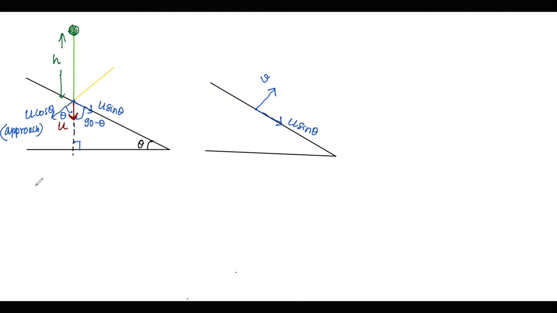So along u sin theta, the component is remaining unchanged. And if I apply the equation for coefficient of restitution, then we will again get the same equation, v upon u cos theta. This one is the separation part, this is the approach. So v will again turn out to be eu cos theta. So in this case, the v which we are measuring over here is turning out to be eu cos theta.